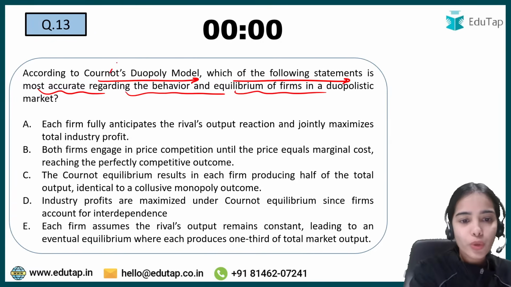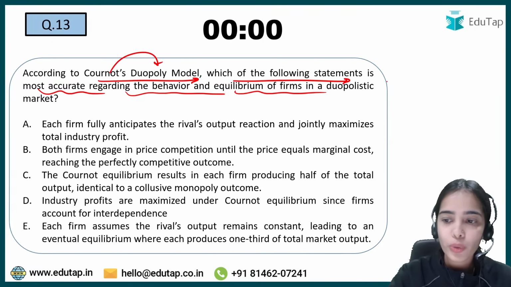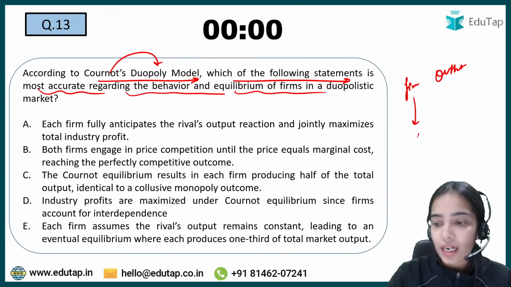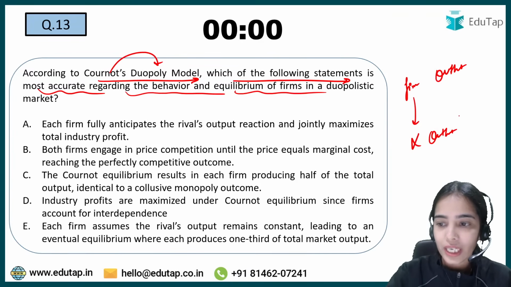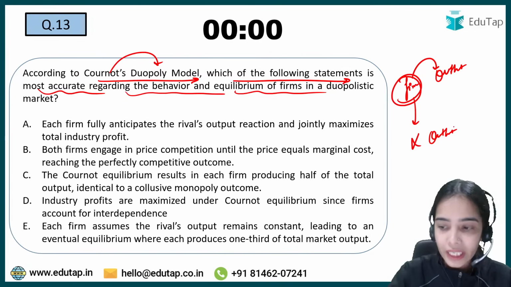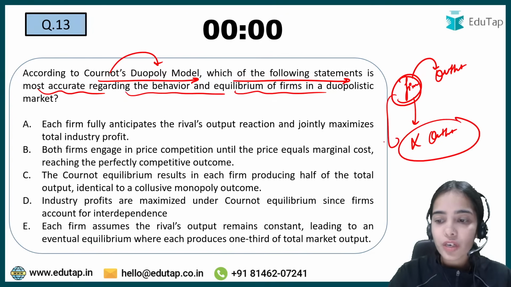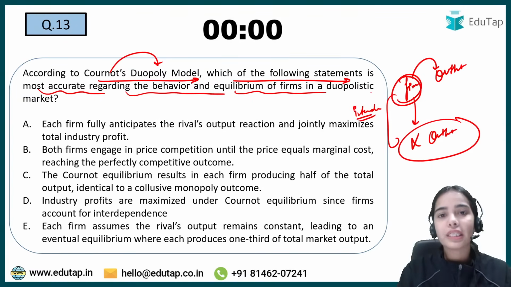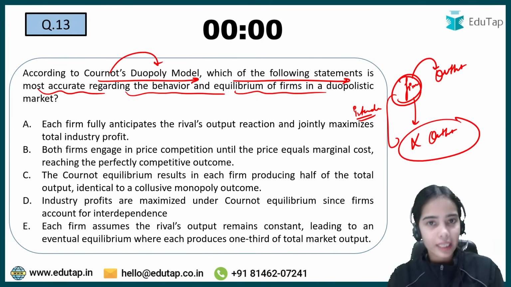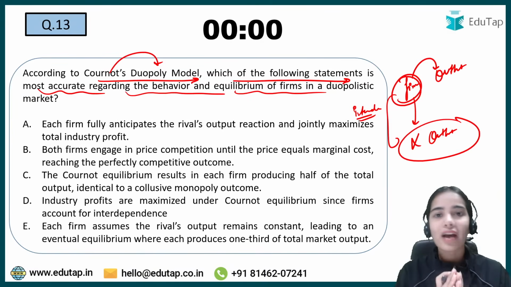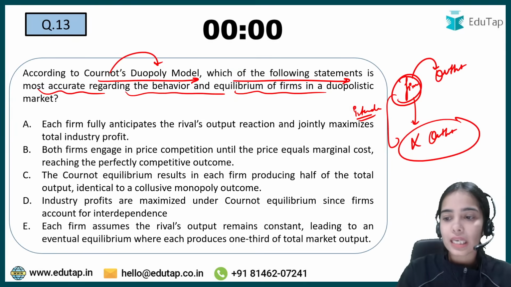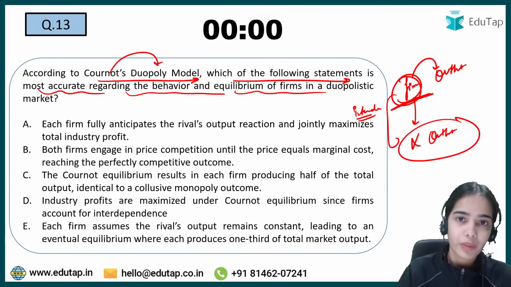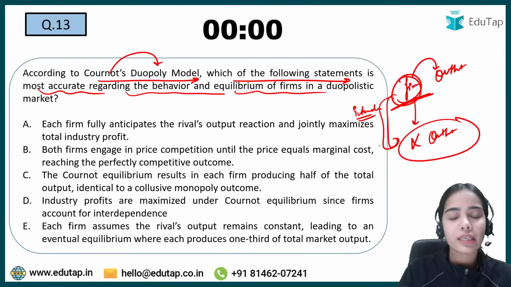No, actually, for the Cournot duopoly model, think about the assumption. The Cournot duopoly model says that the firm decides its output thinking that the other firm will not change its output. That means the firms are not considering their interdependence. It was only Chamberlain who said that the firms should recognize their interdependence. Cournot and Bertrand have not said this. Both models say that one firm takes a decision thinking that the other firm will not change its output or price. So you can understand that the firms are not considering their interdependence.